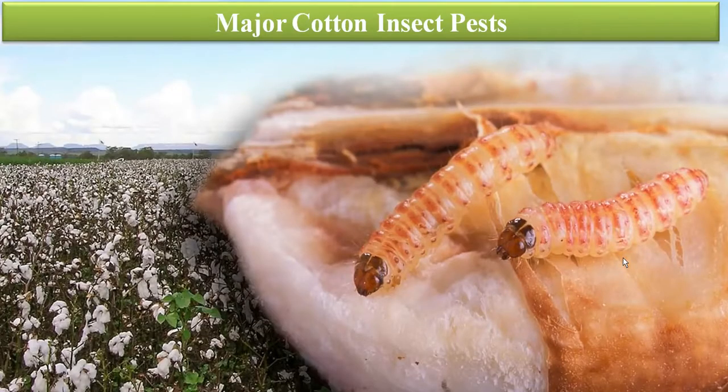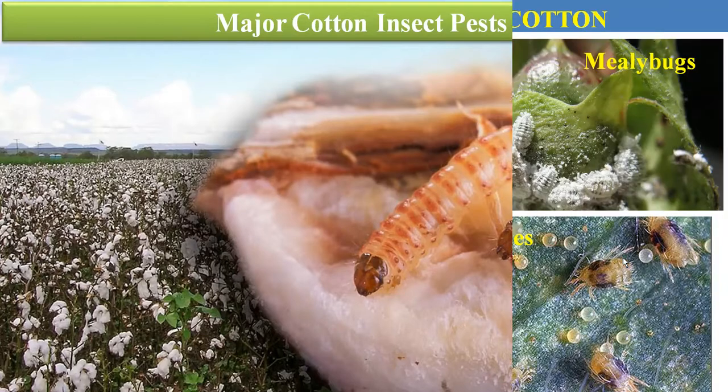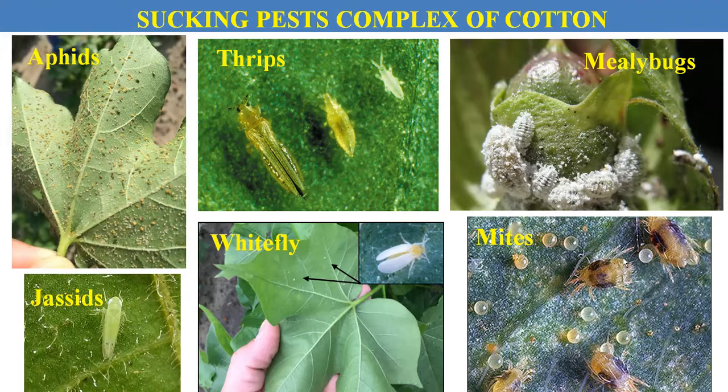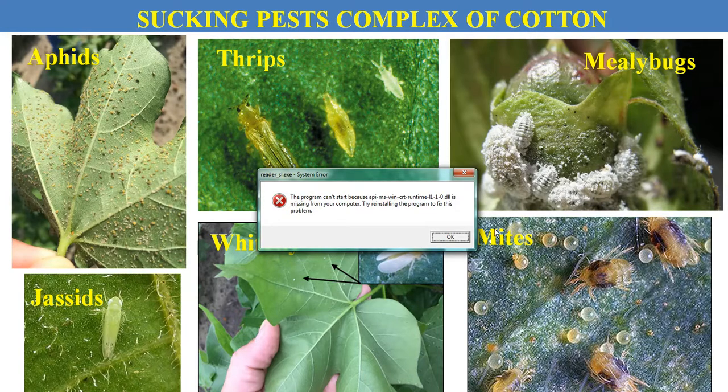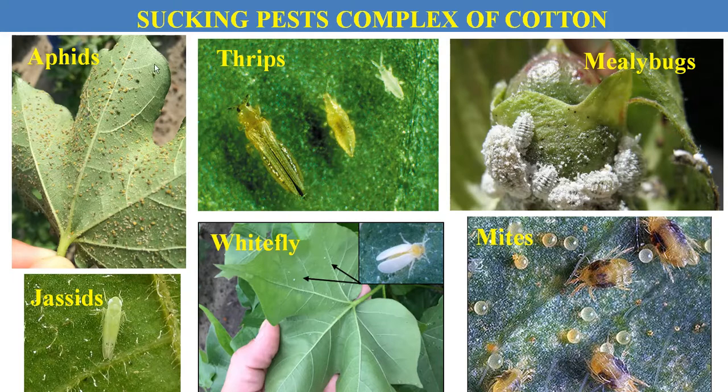Here we should know about the different insect pests and non-insect pests in cotton. The first group of pests of cotton is the sucking pest complex. The name itself indicates that it is a sucking pest complex. It means that these insect pests have piercing and sucking type of mouth parts, and they have incomplete metamorphosis. It means that the life stages are egg, nymphs and adult, and the nymphs and adult both are damaging stages of these pests.